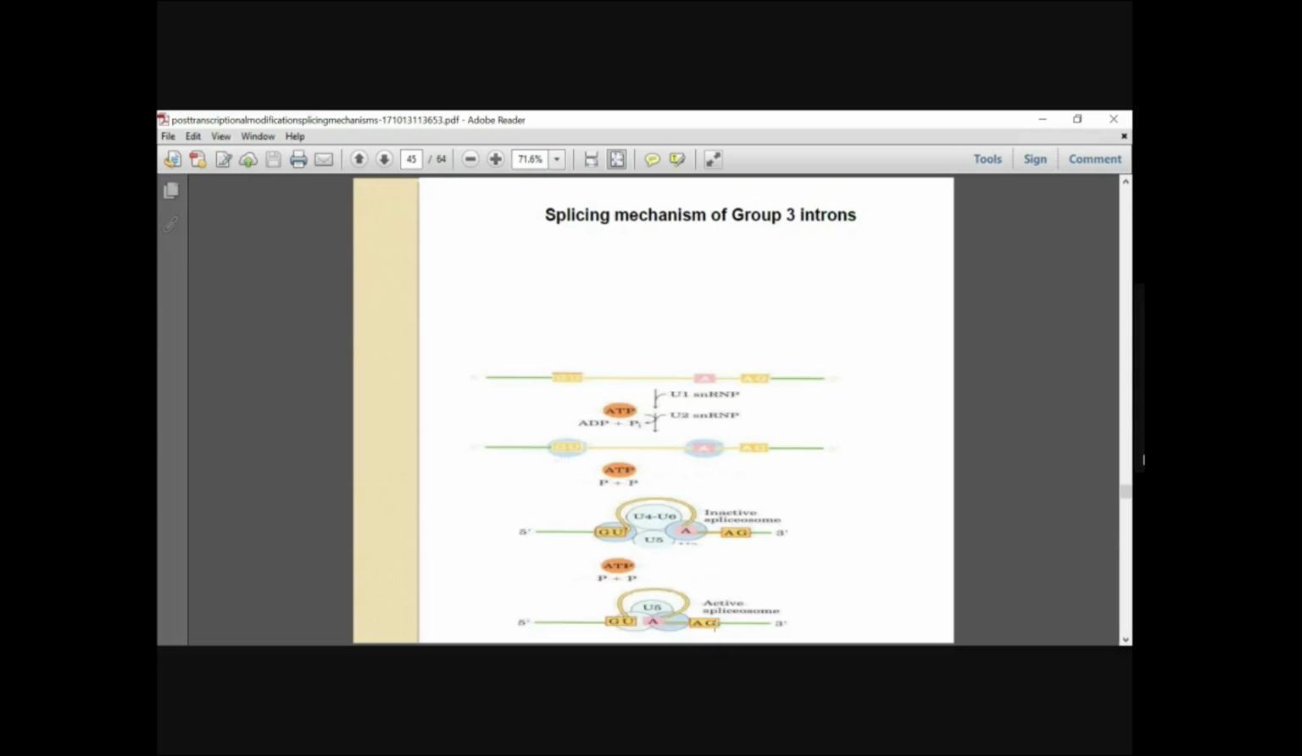So you have GU and AG. This is the intron which has to be removed. These two SNRPs form an inactive spliceosome, and you have the branch point attack, and it attaches to the 3' splice site and cleaves it. Once it cleaves it, it forms the inactive spliceosome. Then in the presence of ATP, an inorganic phosphate molecule would be added, and it forms an active spliceosome. So this is the splicing mechanism of group 3 introns.